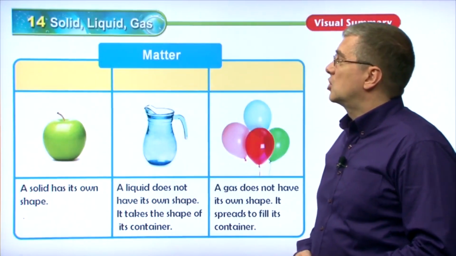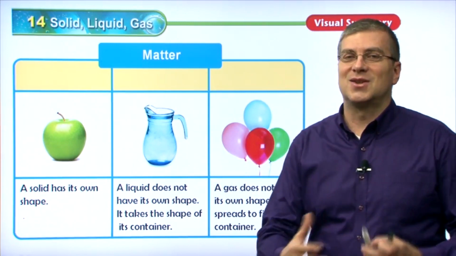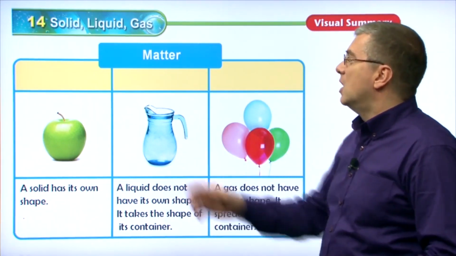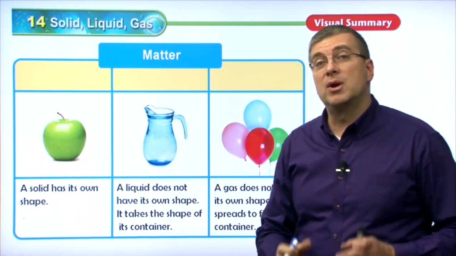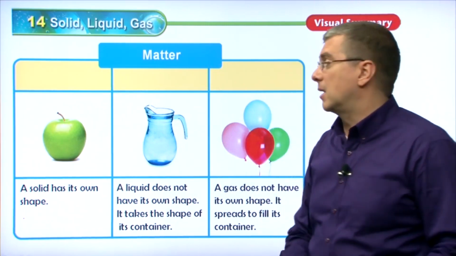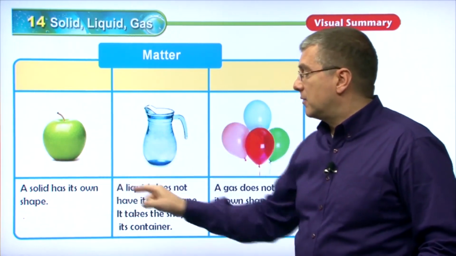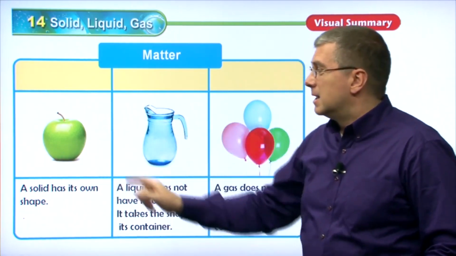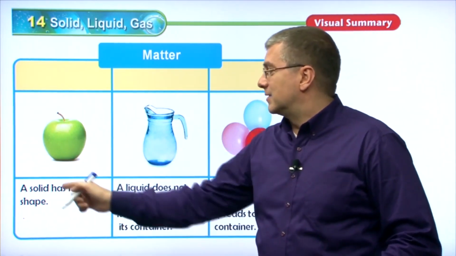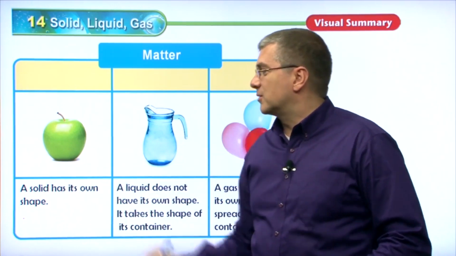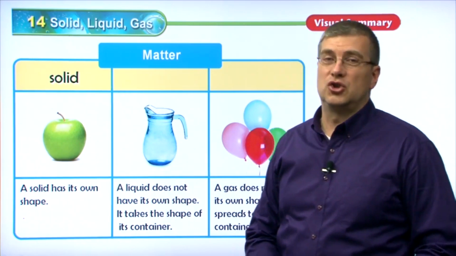Okay, let's move on to our chart. We've seen this chart before. Now it's time to test our knowledge, test our memory. How can we fill in this chart? What we need to do is fill in the tops of this chart with the proper name of the form of the matter. We have 3 different pictures of different types of matter here, and then we have the definitions. Let's look at the first one. This is an apple. It is something that has its own shape. Actually, the answer is right there, right? Solid. It is a solid. A solid has its own shape.